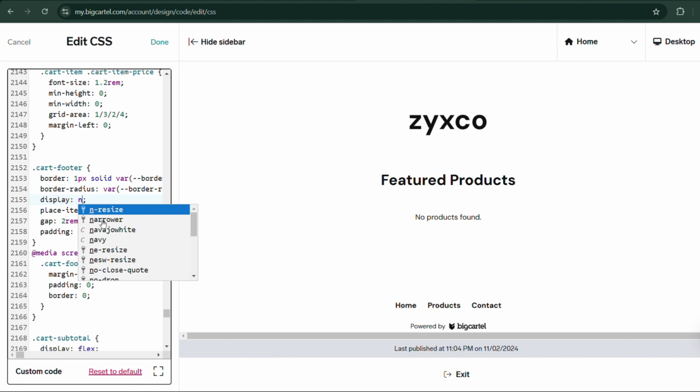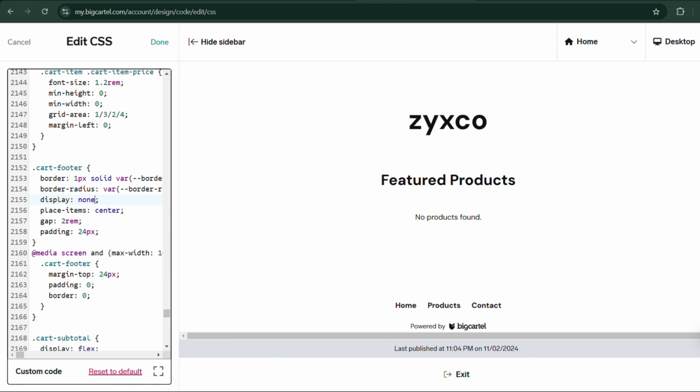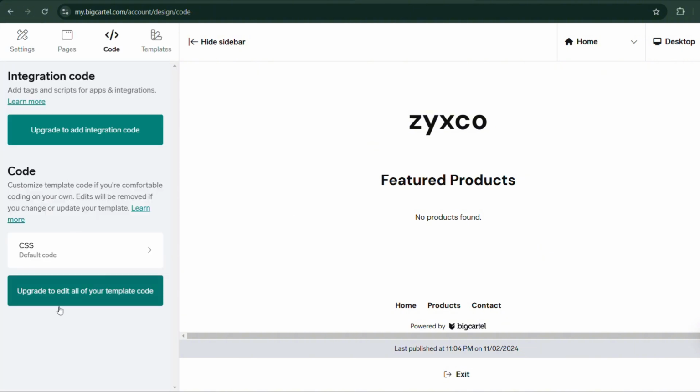Then they will offer you lots of options to enter. You will select none. Mine won't change because I opened the account with the free version. If you purchase the Platinum or Diamond version, that's how you will be able to remove Powered by Big Cartel.